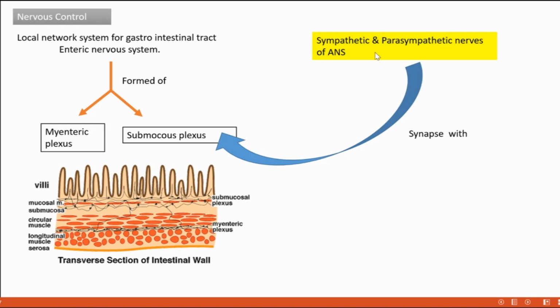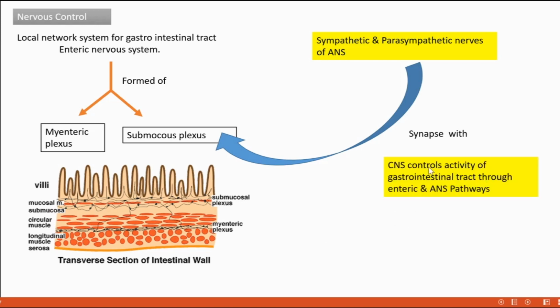So, we didn't say anything about the central nervous system. Central nervous system means brain and spinal cord. So what's its role? It also should have some role because it's the main part. For neural regulation, the head of the department is the central nervous system. So it also should have some control over all these things. So how does it control? The central nervous system controls the activity of the gastrointestinal tract through controlling the enteric nervous system and autonomic nervous system.